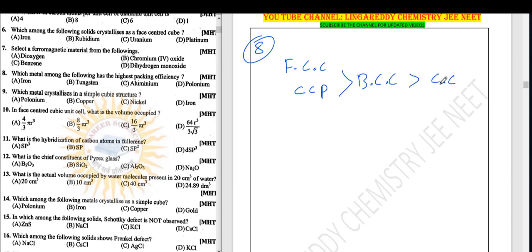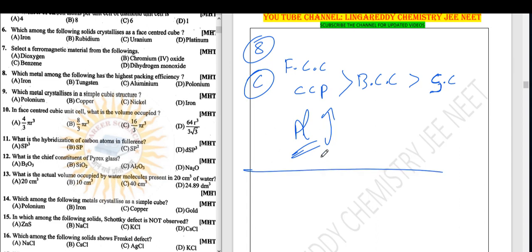Simple cubic, SC. FCC and CCP are better. Now, which is FCC or CCP? Eighth question. Iron is BCC. Tungsten is also BCC. Aluminium is FCC. Therefore, the answer is C. Next, question number 9.